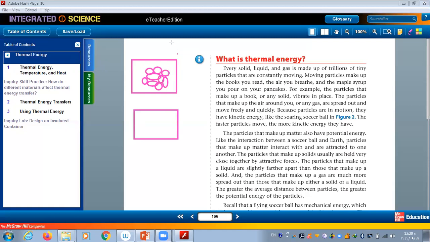If the particles take this shape, don't say until I finish the whole one. If we have a third one here, like this one, and the particles inside are like this one.